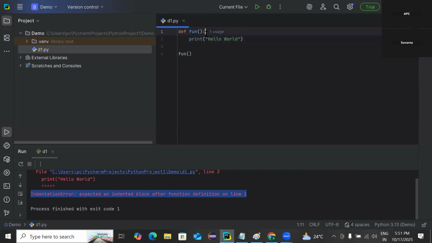Then what if I miss this colon? Run. Again, you will get the syntax error, because I'm missing that colon. So all of that we should keep in mind.